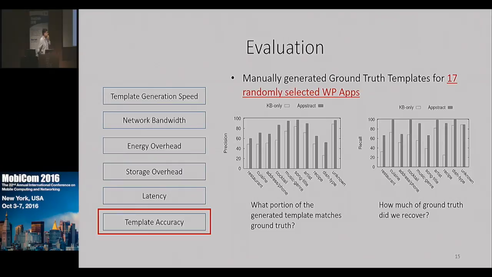Similarly, we computed the recall, or in other words, how much of the ground truth did we recover? And here again, we see the regularity helping us overcome that lack of knowledge and lack of context. And finally, the F1 score, which is just a harmonic mean of precision and recall, is approximately 80%, and this is actually comparable to existing state-of-the-art web-based entity recognizers.